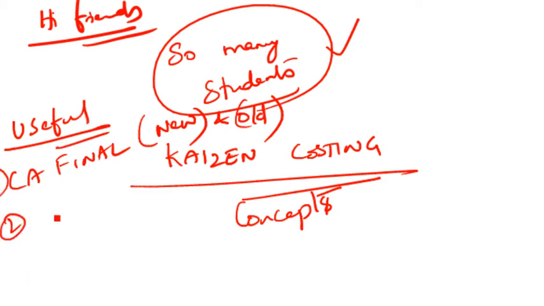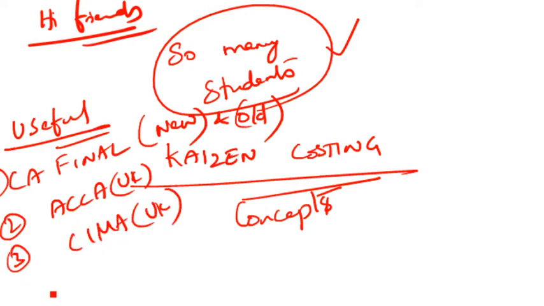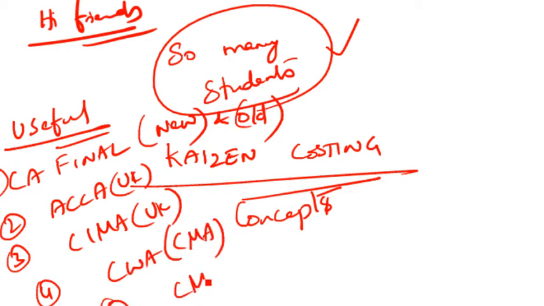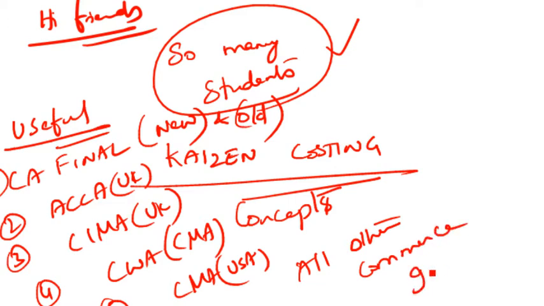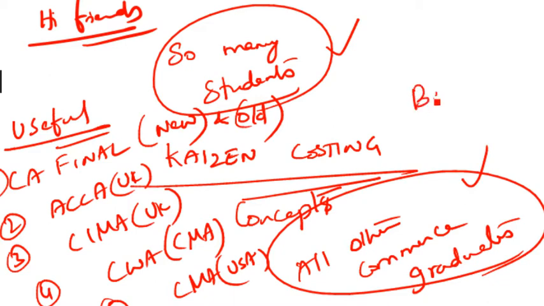It's useful for students pursuing ACCA UK, CIMA UK, CWA which is now CMA India, and CMA USA, and last but not least, all other commerce graduates. All of you can benefit from this video.